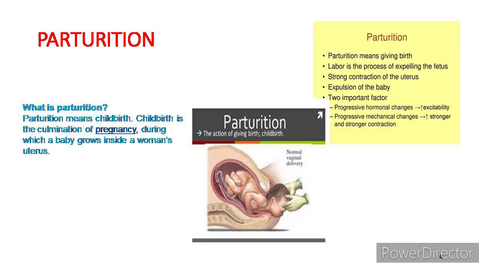So parturition means giving birth, expelling the fetus, with strong contractions of the uterus and expulsion of the baby. Two important factors are the excitability and the stronger contractions. Progressive mechanical changes develop. Okay, the stages of parturition.